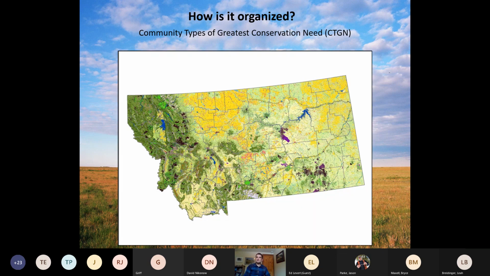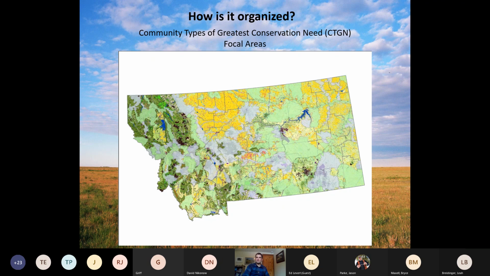So we have community types of greatest conservation need, CTGN. These are basically broad ecological systems or vegetation communities that are considered to house a lot of the species and habitats that we're worried about. Then there are geographically defined areas known as focal areas that may contain many different community types of greatest conservation need, or just many different community types generally.